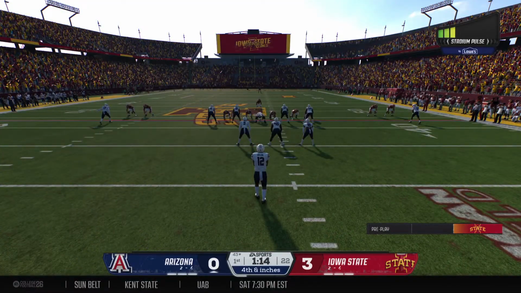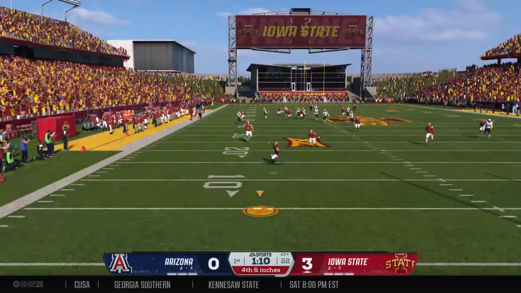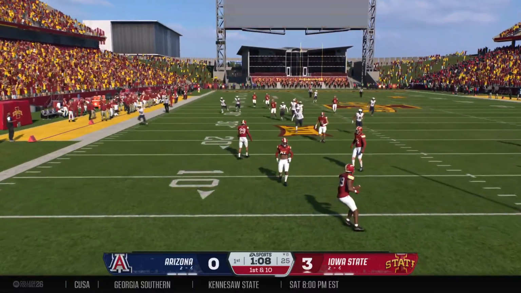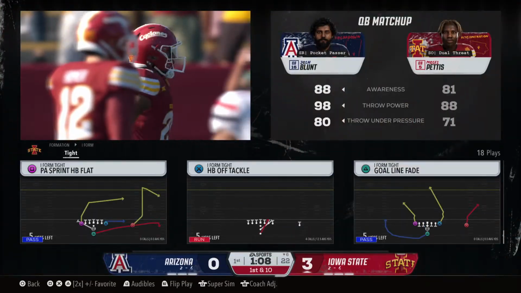Well, and how about the big boys up front? Make a crease, push somebody back, create some space. There was nowhere to go. Fair catch is made. They'll spot it at the 7, and a long way to go for this offense.